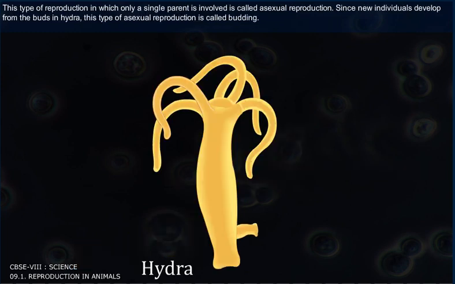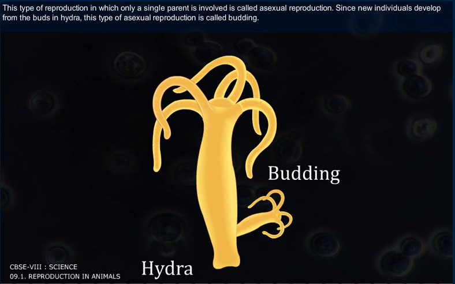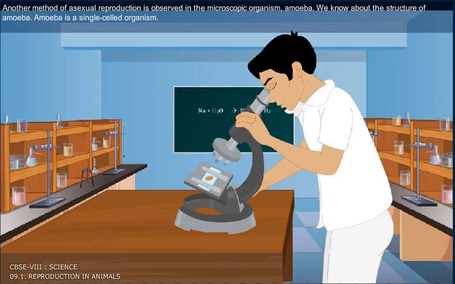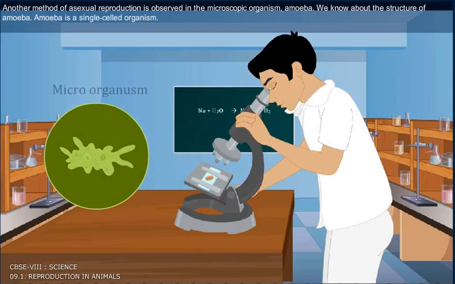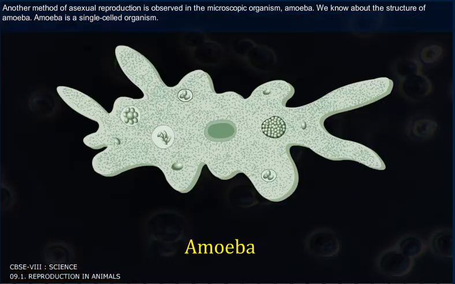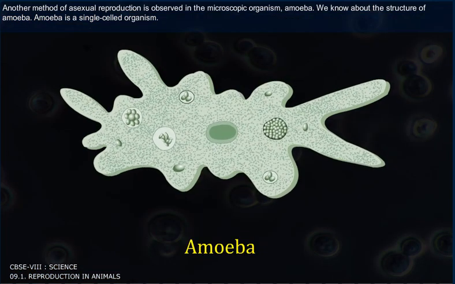This type of reproduction in which only a single parent is involved is called asexual reproduction. Since new individuals develop from the buds in hydra, this type of asexual reproduction is called budding. Another method of asexual reproduction is observed in microscopic organisms like amoeba.